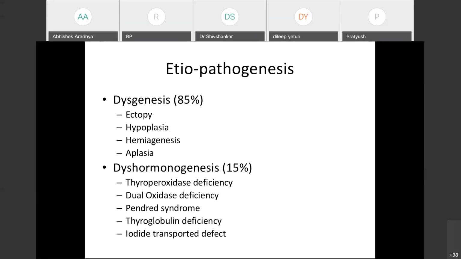Once we come to the etiology, dysgenesis is by far the commonest cause of congenital hypothyroidism, the permanent primary congenital hypothyroidism, which accounts for 85% of the cases. Dishormonogenesis accounts for 15%. Among the dysgenesis, the commonest seen in our country is ectopic gland, followed by hypoplasia, hemiagenesis, and aplasia. The commonest cause of dishormonogenesis is thyroperoxidase deficiency, followed by dual oxidase defect, Pendred syndrome, thyroglobulin deficiency, and iodide transporter defect. All these are autosomal recessive inherited disorders.